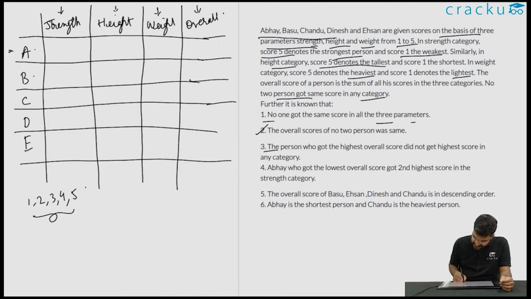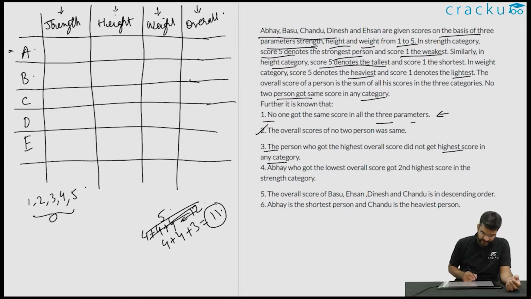The person who got the highest overall score did not score the highest score in any category. So if you are looking to find out what the highest overall score is, if that person hasn't scored 5 in any of the categories, his highest score will be 4 plus 4 plus 4, which is equal to 12. But notice that because no person got the same score in all three parameters, he can't score three 4s. He will have to score 4 plus 4, that is two 4s in two categories and 3 in the third category. This is the highest possible score. This is equal to 11. So the highest possible score is 11.